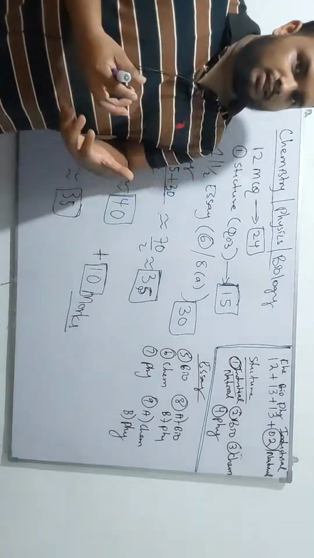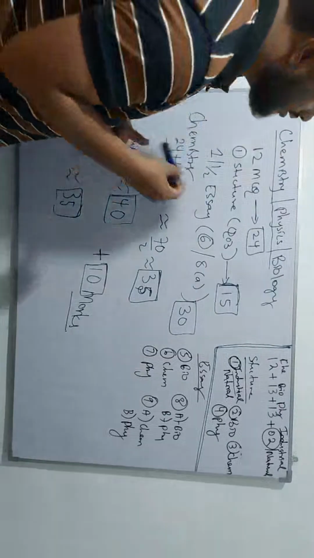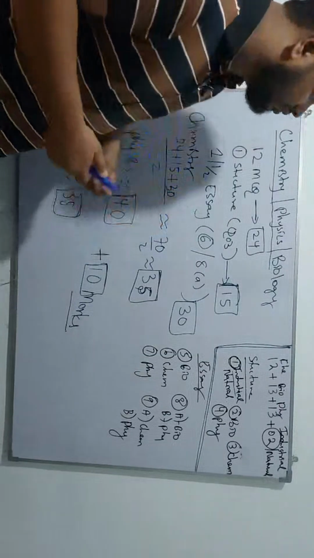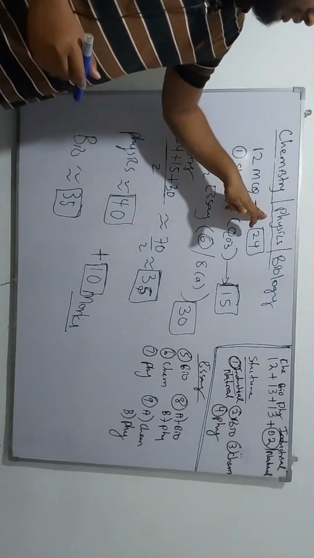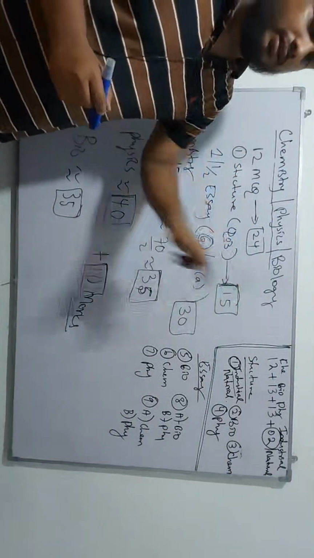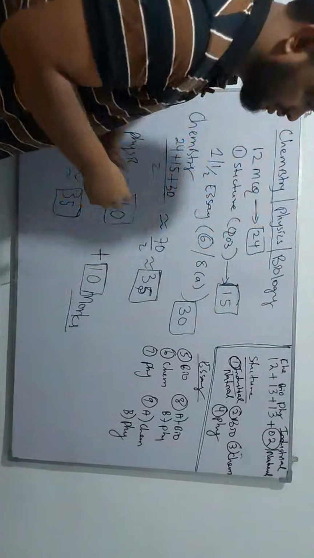if you take a past paper book, there are three main types of questions you have to face. The first type is chemistry, the second one is physics, and the third one is biology. So you have to face these three types of questions.